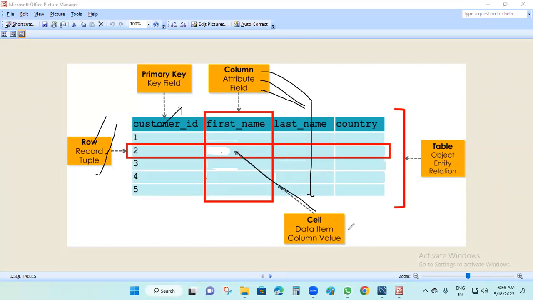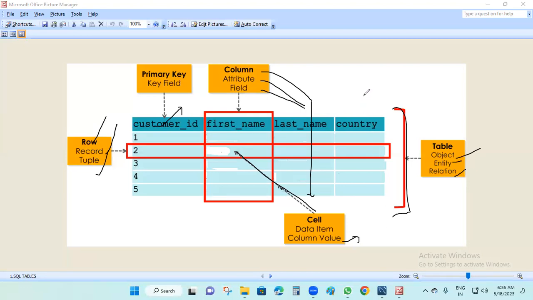This is the cell, data item, column value. In SQL Oracle you can call it a data field, data item, or cell. In an Excel sheet you can call it a cell only. In Tableau, we call it a data view, rows and columns. This is the entire table. The entire table you can call an object, entity, or relation. These are most important for reports.